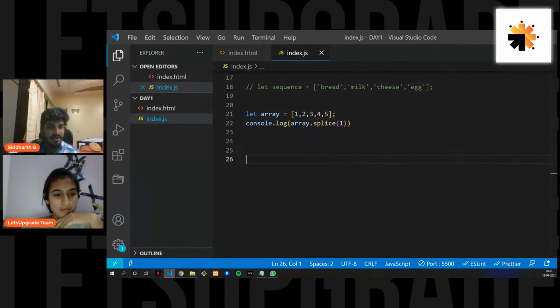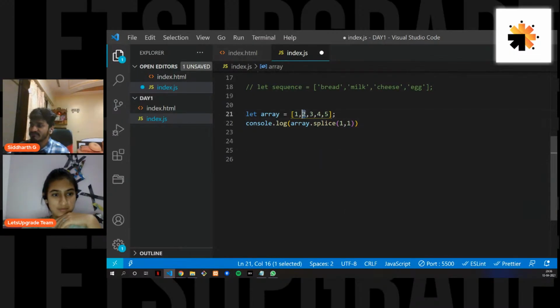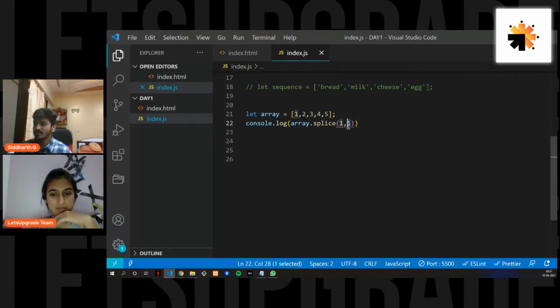Ananya, 1, comma 3, right. Rahul, you did not get it right. What 1, comma 1 will do is start at index 1 and get only one element, so it will just get 2. Rahul, just check on your own.